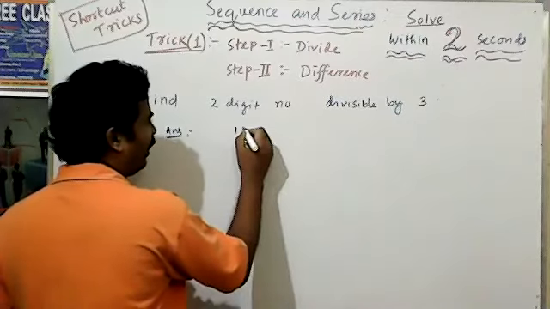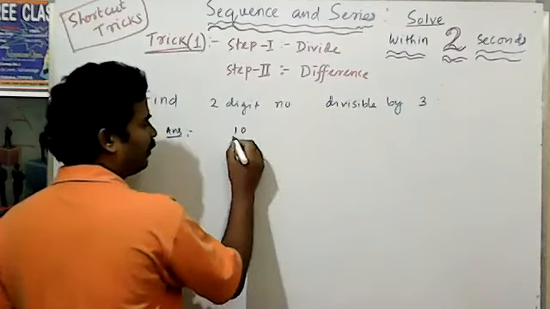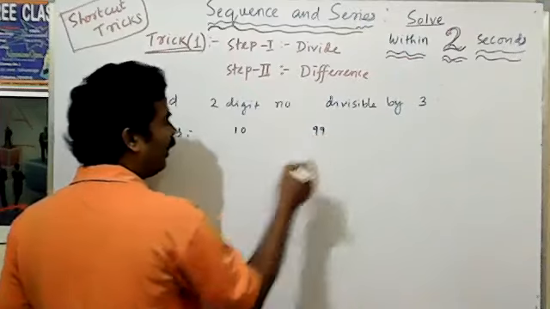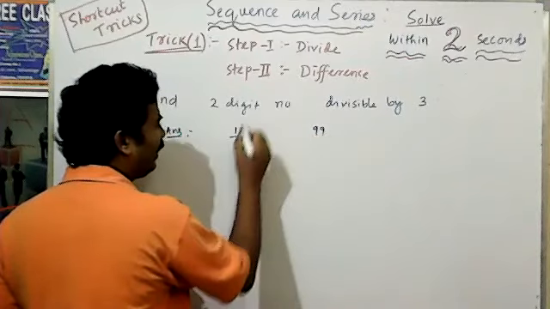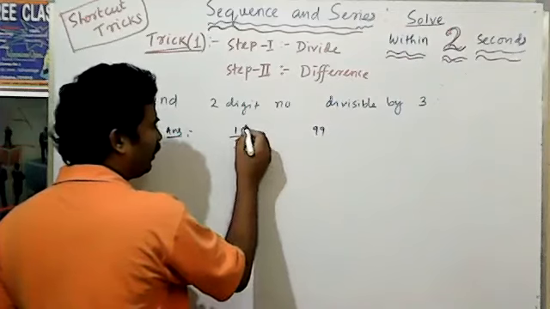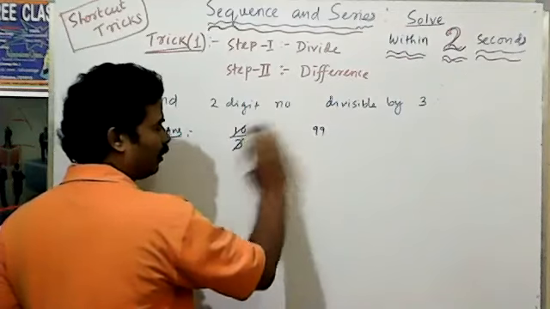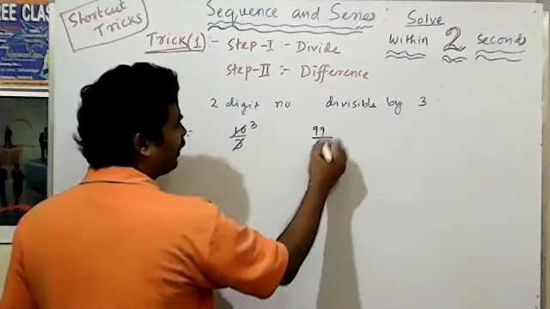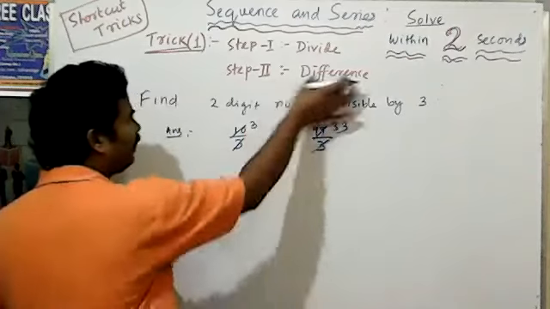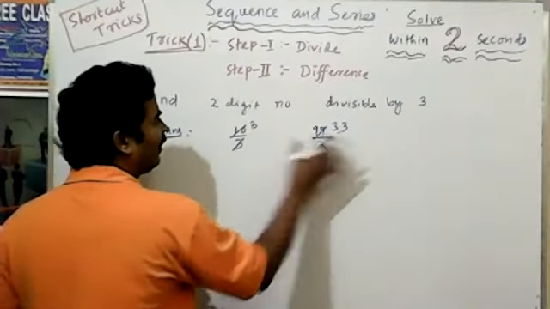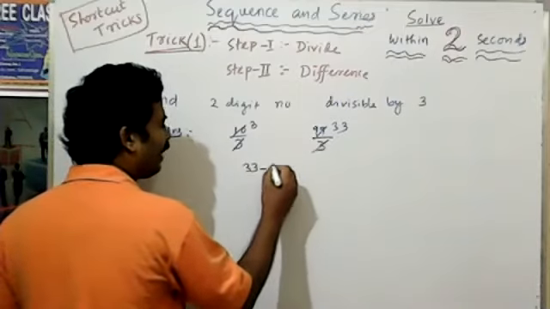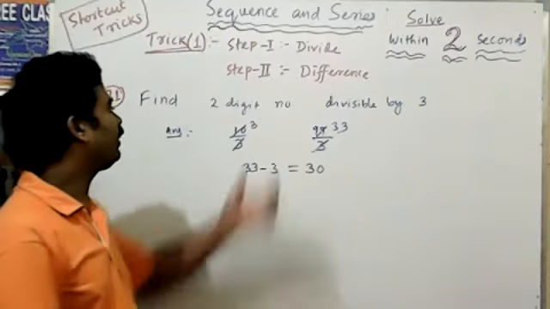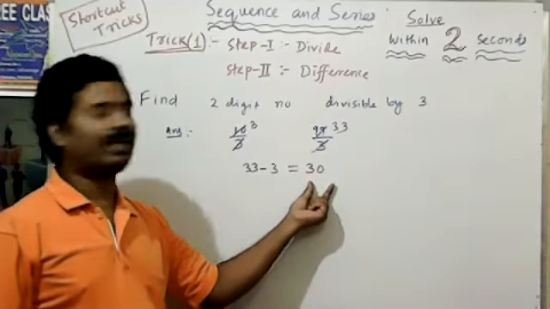Let's start. The 2 digit smallest number is 10, and the largest number is 99. Step 1: divide 99 by 3. The remainder you do not have to take, only the quotient comes, 99 divided by 3 is 33. Simple difference: division is there and then difference, 33 minus 3 is equal to 30. That is how many 2 digit numbers are divisible by 3: 30 is the result.